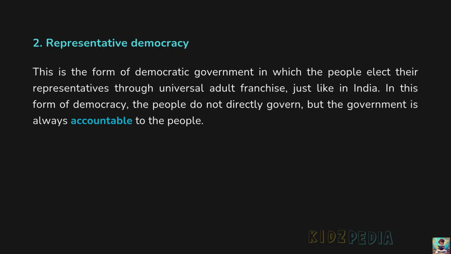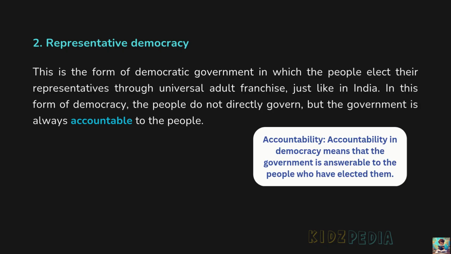Representative democracy. This is the form of democratic government in which the people elect their representatives through universal adult franchise, just like in India. In this form of democracy, the people do not directly govern, but the government is always accountable to the people. Accountability. Accountability in democracy means that the government is answerable to the people who have elected them.